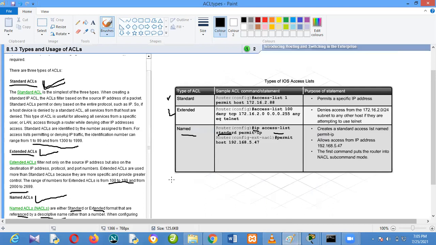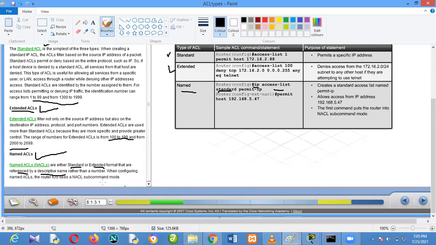Named ACL uses standard or extended format that are referenced by a descriptive name rather than a number. I hope you can see that now. You see what I'm underlining? Yes.